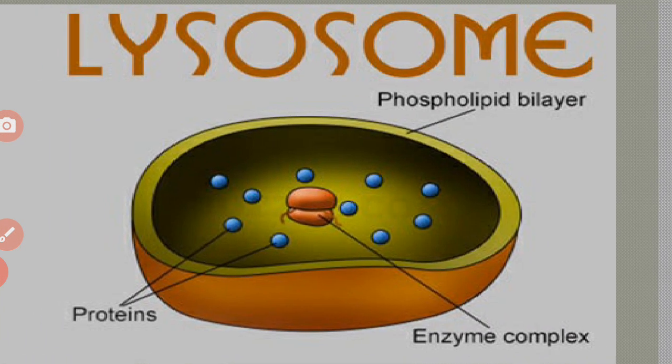Next one is lysosomes. So in lysosomes, we can observe small blue dots, that is proteins, and the center portion we can observe as enzyme complex, and the yellow-greenish portion, that is a phospholipid bilayer, we can observe in lysosomes.